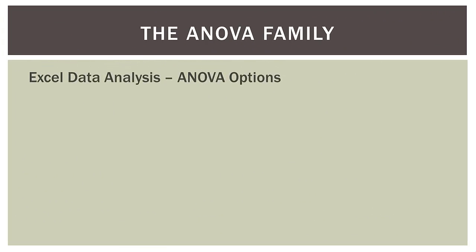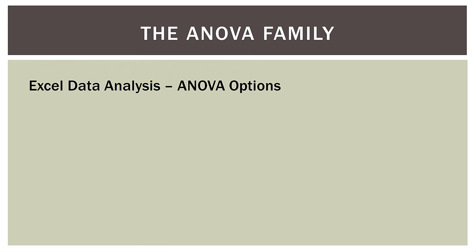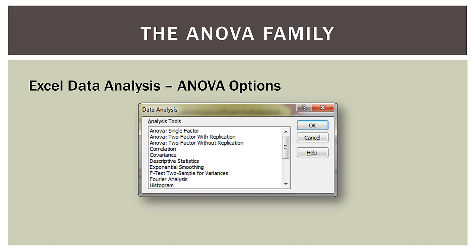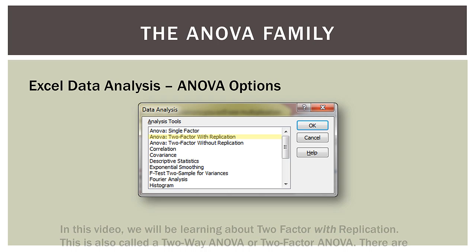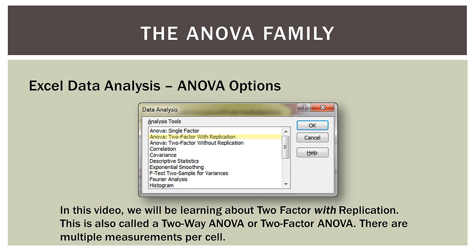Okay, so let's go ahead and go into Excel, and I'll show you really quickly how to do a two-factor ANOVA with replication. So remember, there are several ANOVAs in Excel, and we're going to be looking at the ANOVA two-factor with replication. I'm going to have the Excel file ready to go.